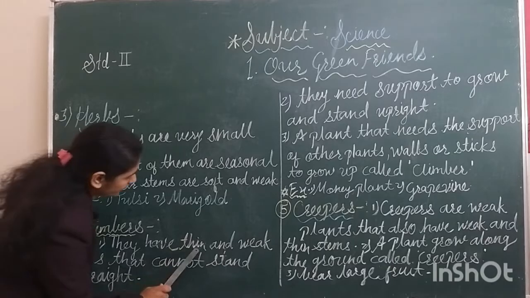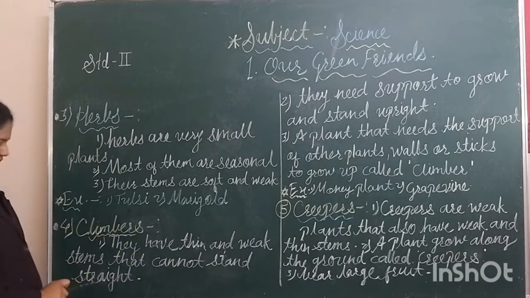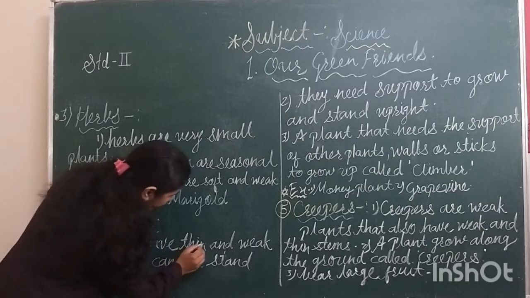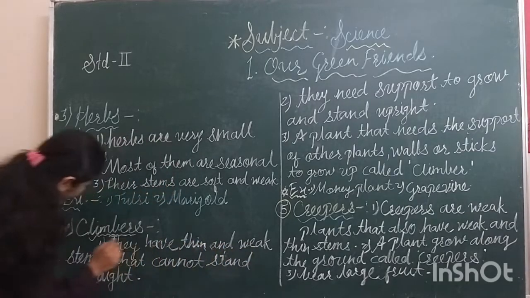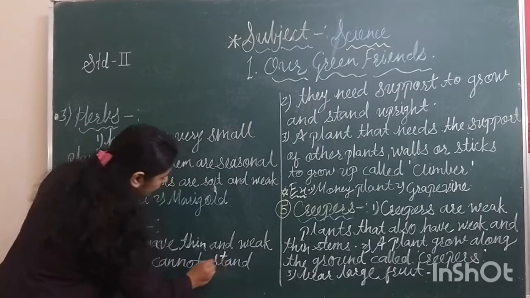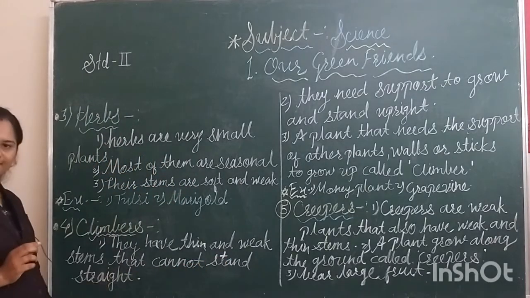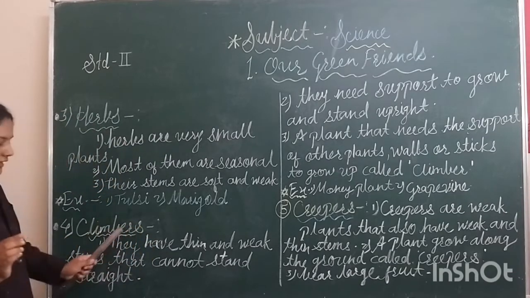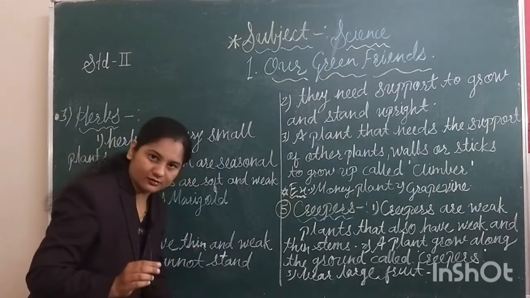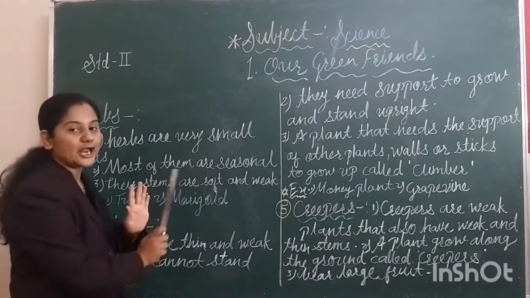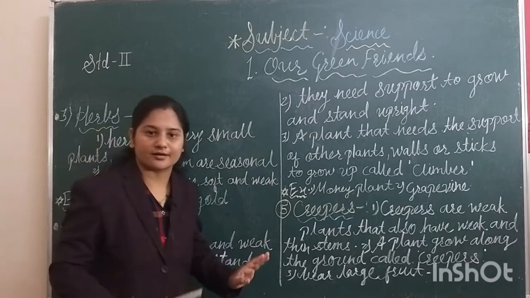The climbers have thin and weak stems that cannot stand straight. Students, see the characteristic of climbers, that they have thin and weak stems that cannot stand straight.